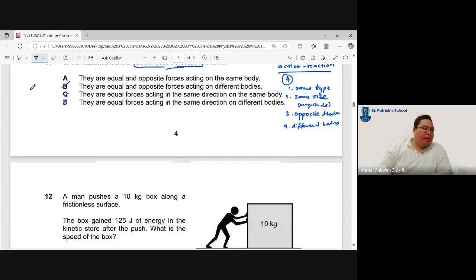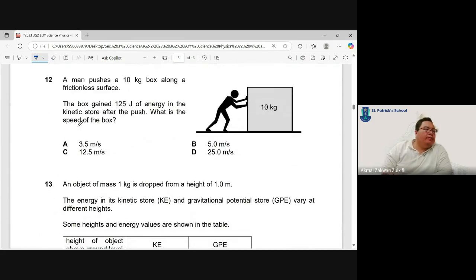Okay, done. Question 12. A man pushes a 10 kg box along a frictionless surface. The box gains 125 joules in kinetic energy after the push. What is the speed of the box?